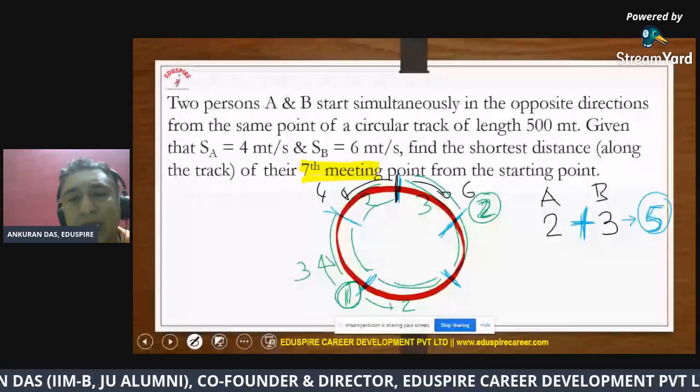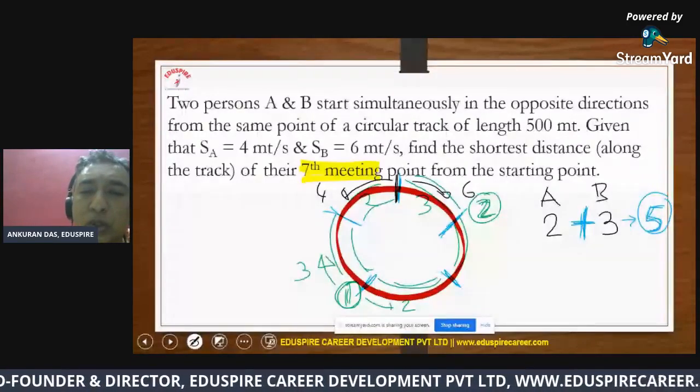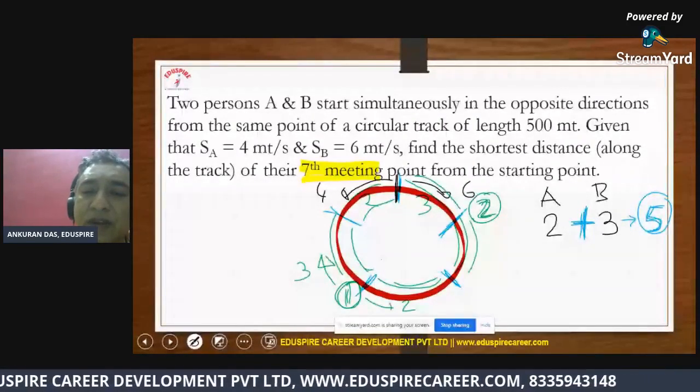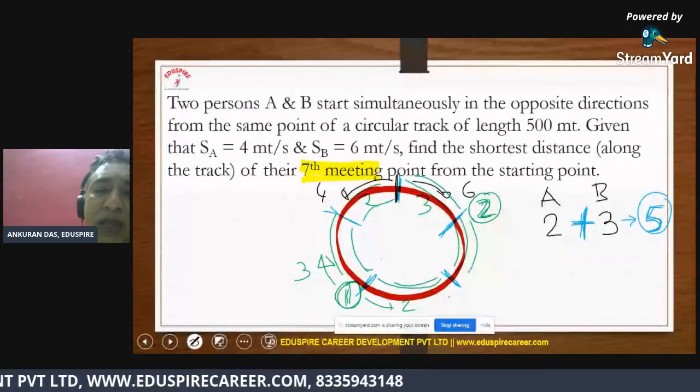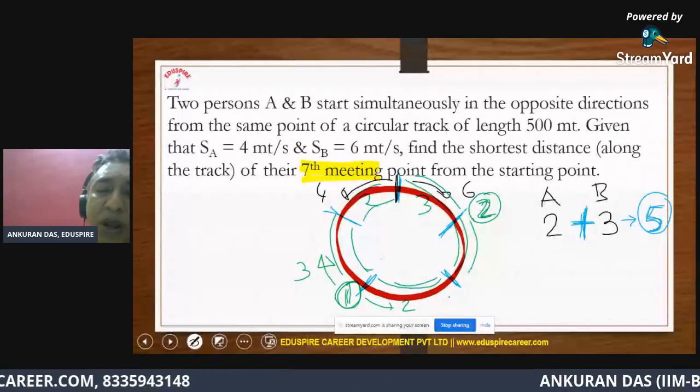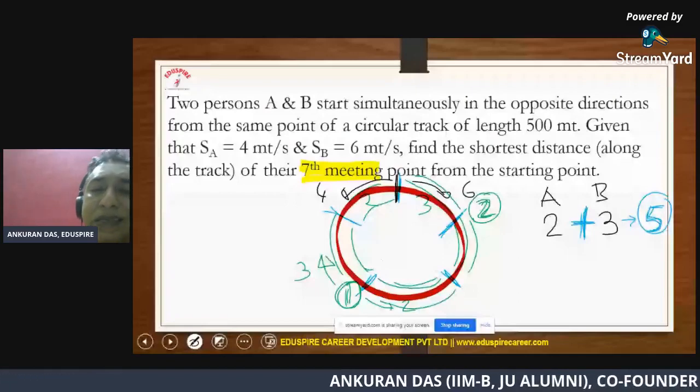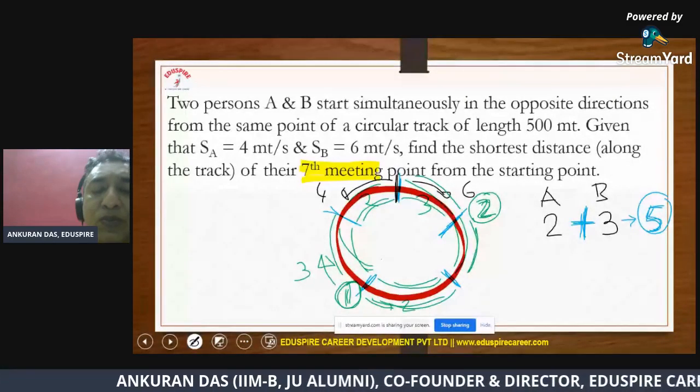Again, you continue doing this. From here on, this guy will take a path like this. So by the time this guy takes 3 parts, this guy will travel 2 parts. That means this will represent the third meeting point.